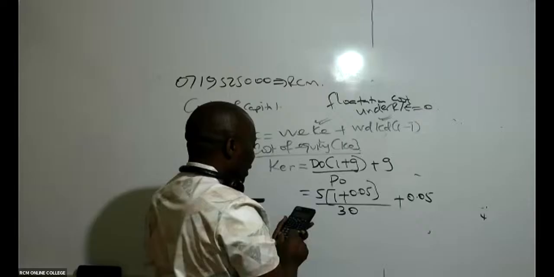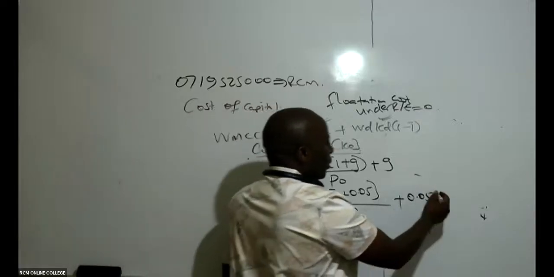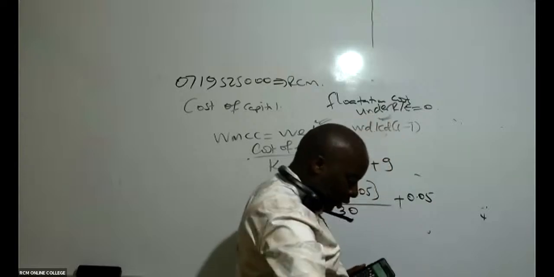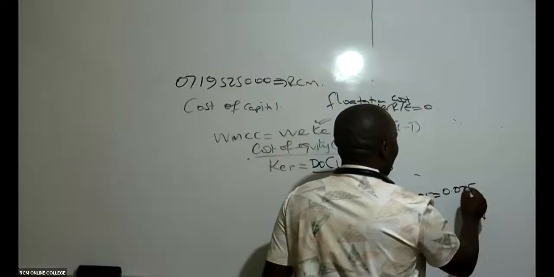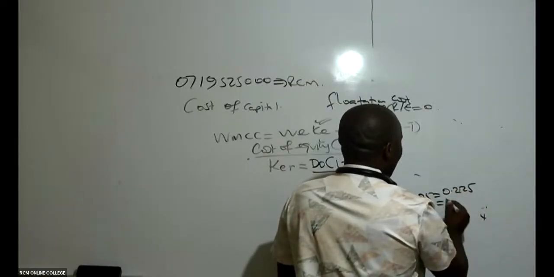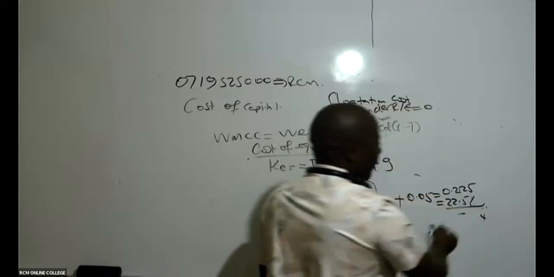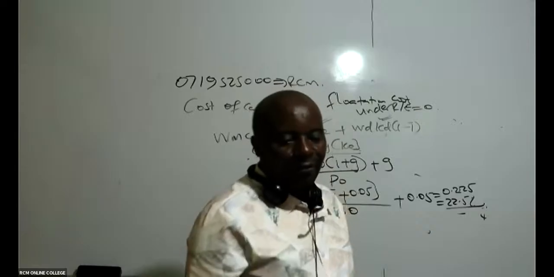So this one here, I'm getting 0.225, which is the same as 22.5 percent.